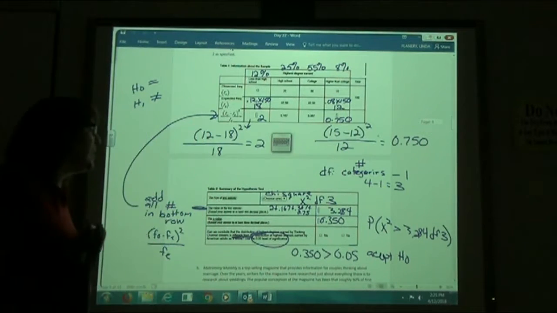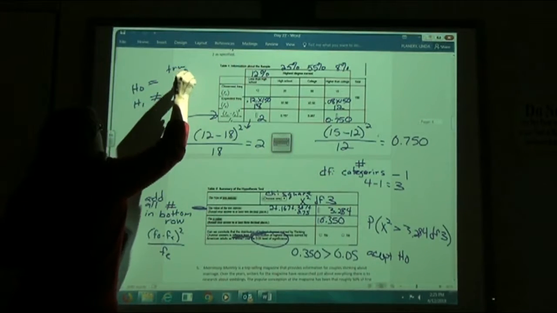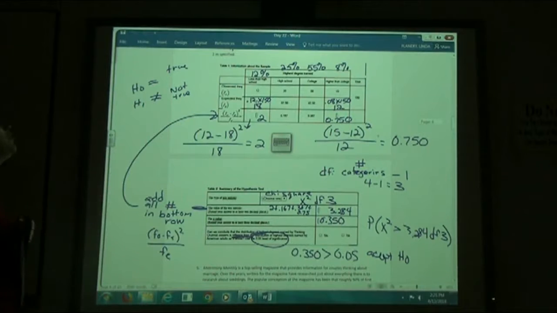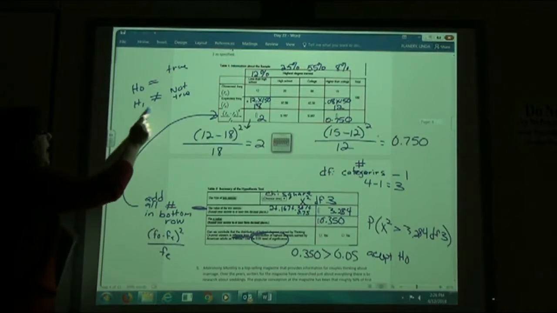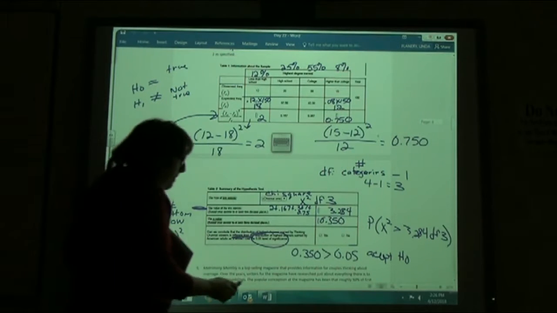Well, in this case, this is the true statement. This one is not true. The null means it would be equal. The alternate one is not equal. And so can we accept that it's different? No, because we said it has to be equal.